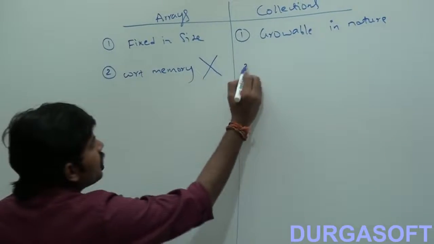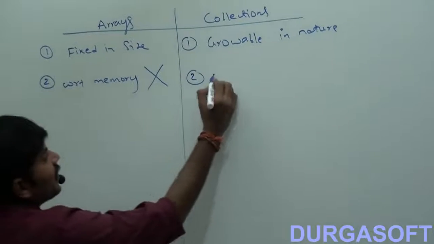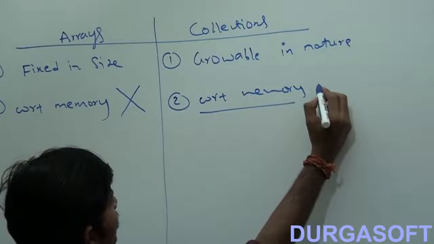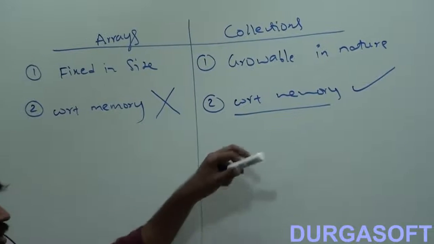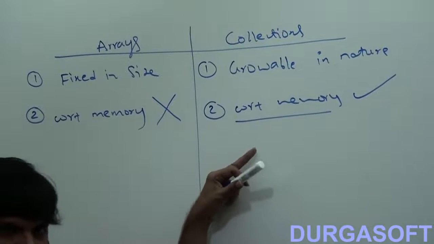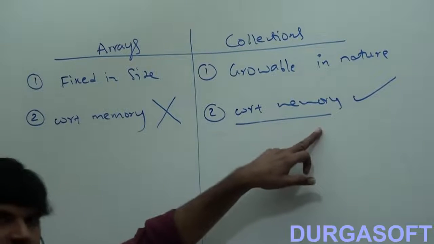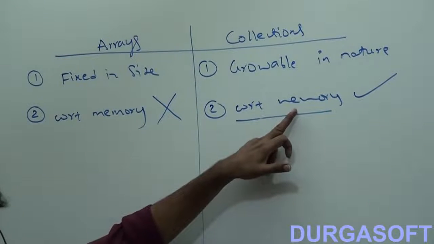But with respect to memory, collections are recommended to use. Because based on our requirement, we can increase the size, we can decrease the size. So only 2 members came. The remaining 9,998 memory locations, by default we can release. That's why with respect to memory point of view, collections are recommended to use.